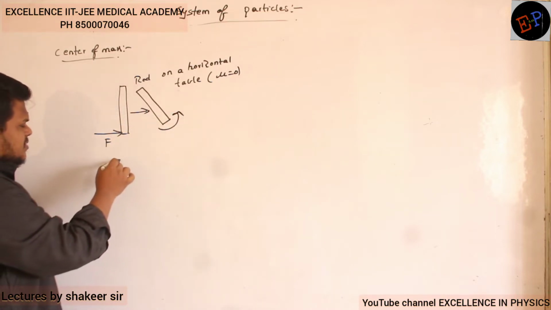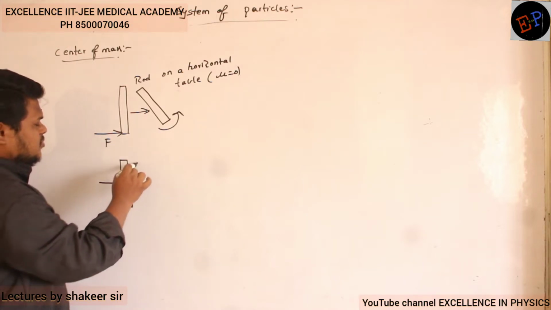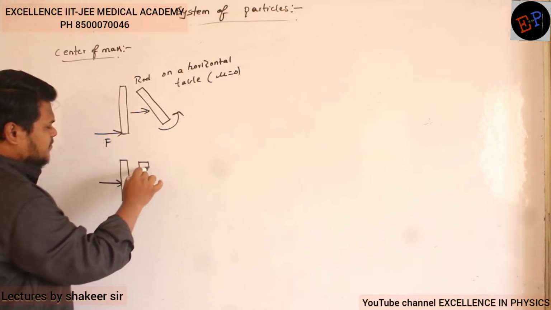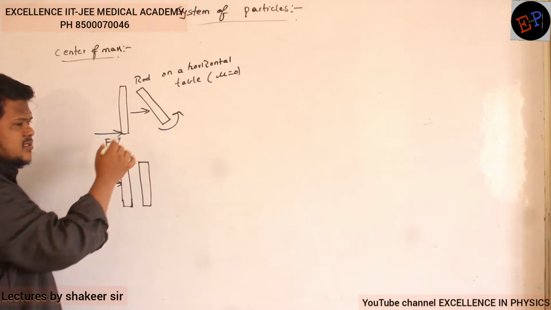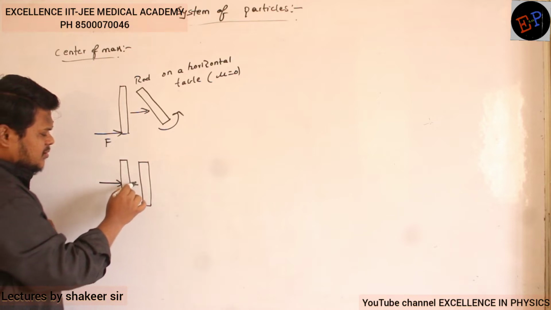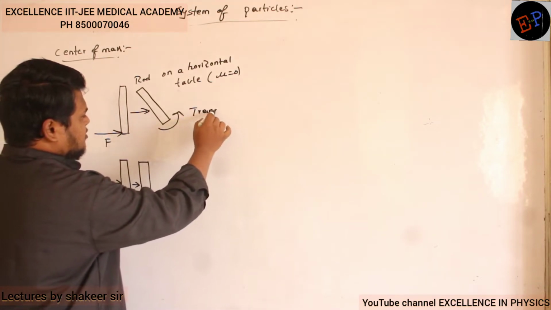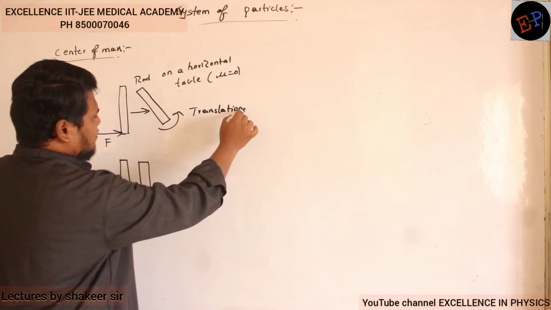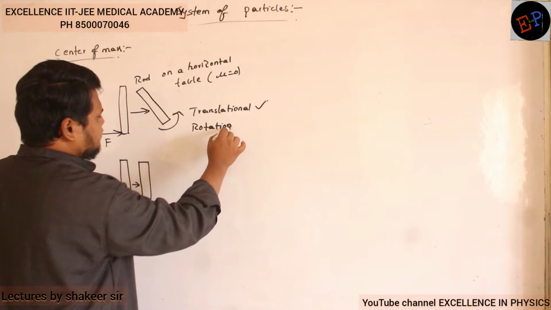But the same rod, if I apply force at such a point that it moves only in a straight line, it doesn't undergo rotational motion. It undergoes only translational motion. Here translational motion is also present, rotational motion is also present.